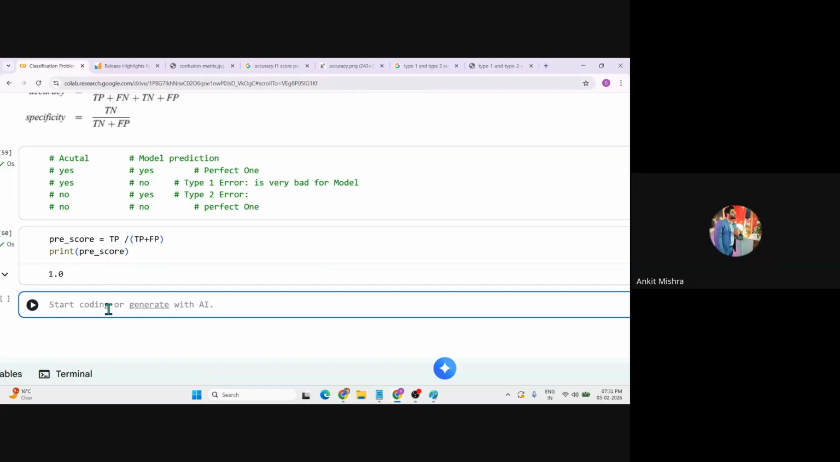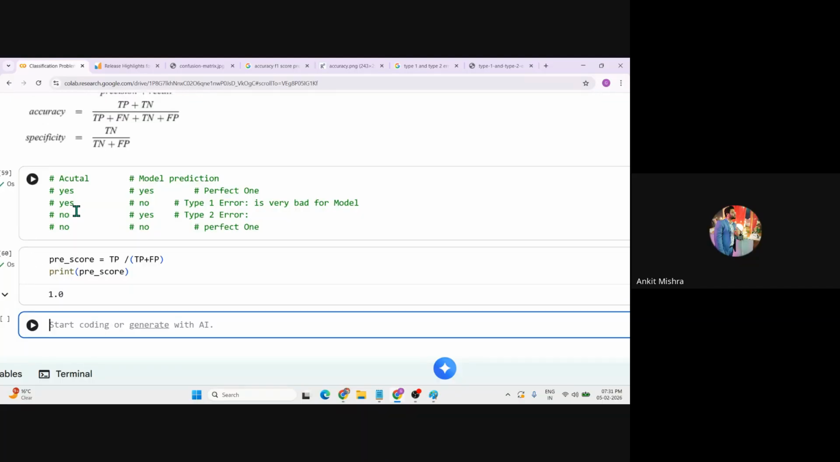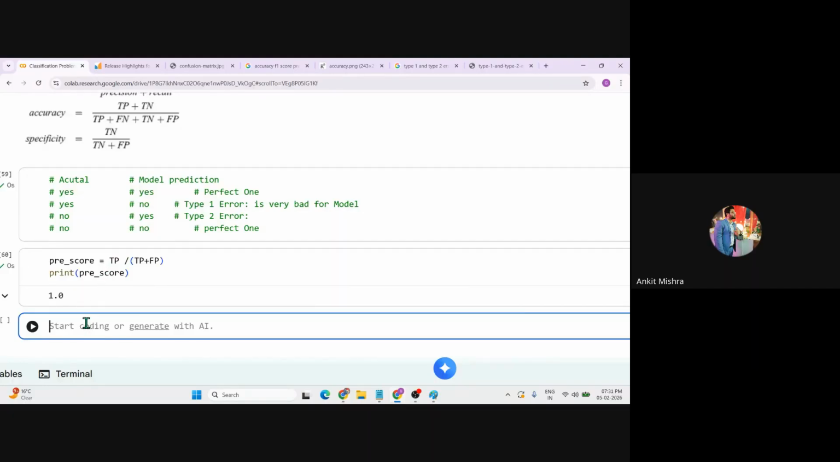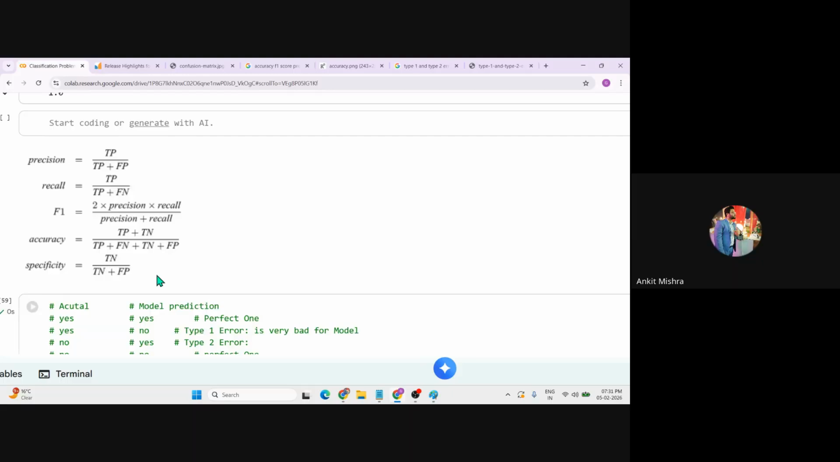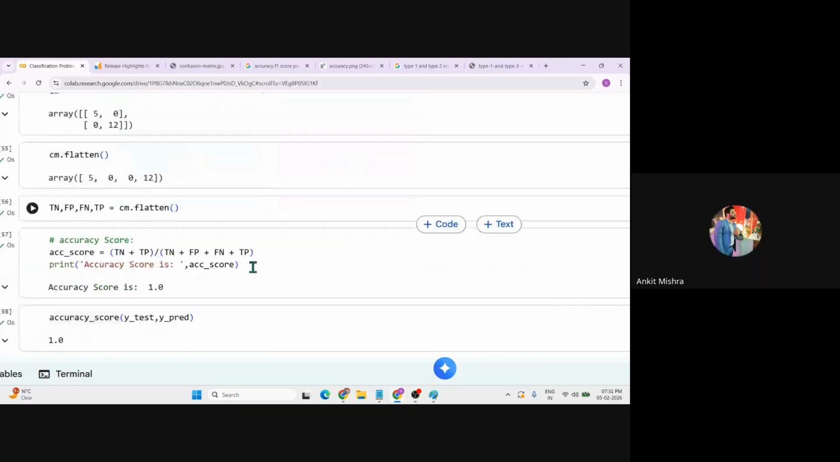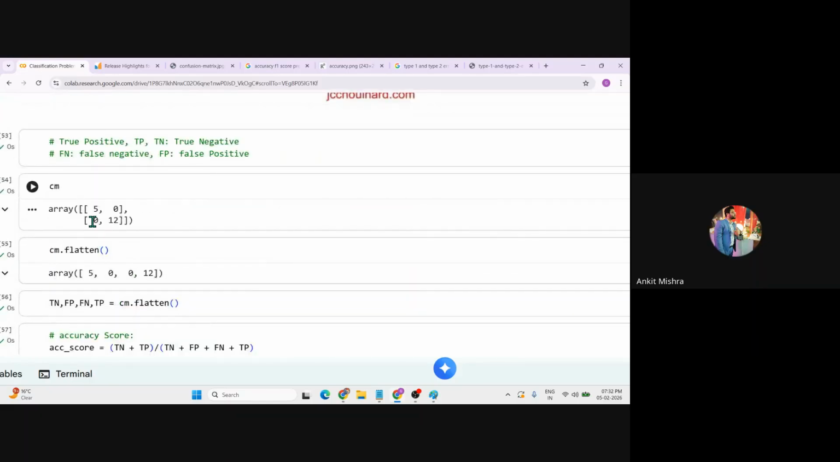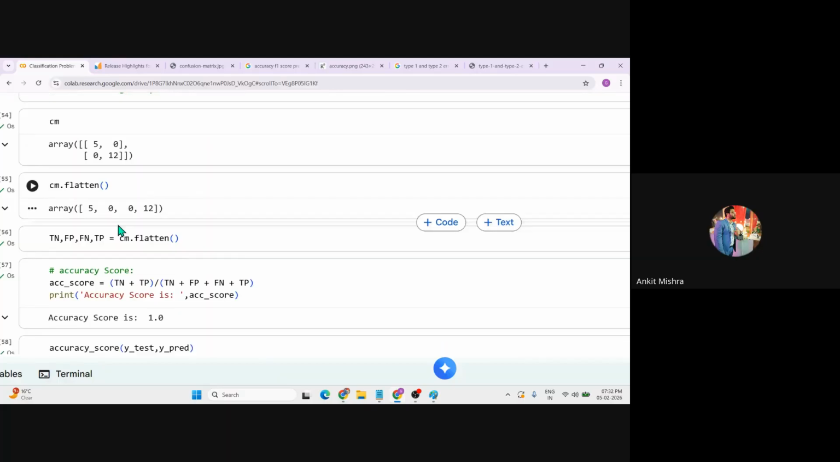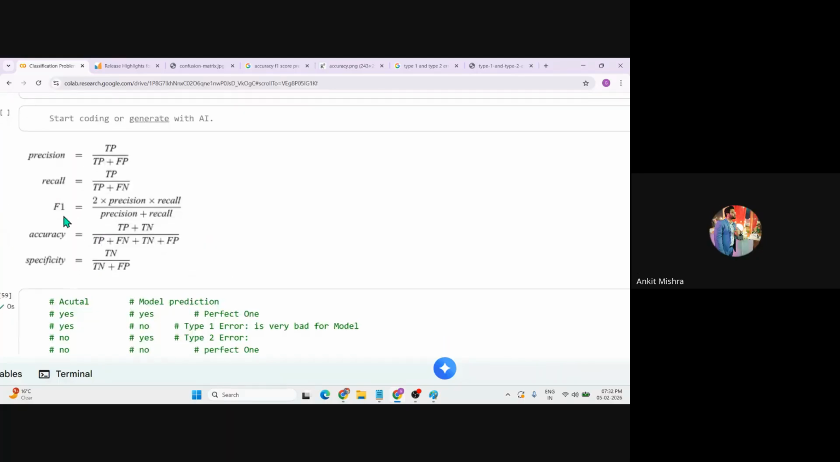If 12 customers were likely to buy the insurance, and the model also said yes, 12 customers will buy the insurance, there is no misclassification, and that is the reason we are getting the highest precision. It means the model is very precise. It can predict with 100% precision whether the customer will buy the insurance. That is your model precision. In the same way, you will get each value as 100%, because we don't have any false classification right now. I'll give you a data set where you will get some false positive and false negative data as well, and then you need to calculate all the scores: precision, recall, F1 score, and so on.